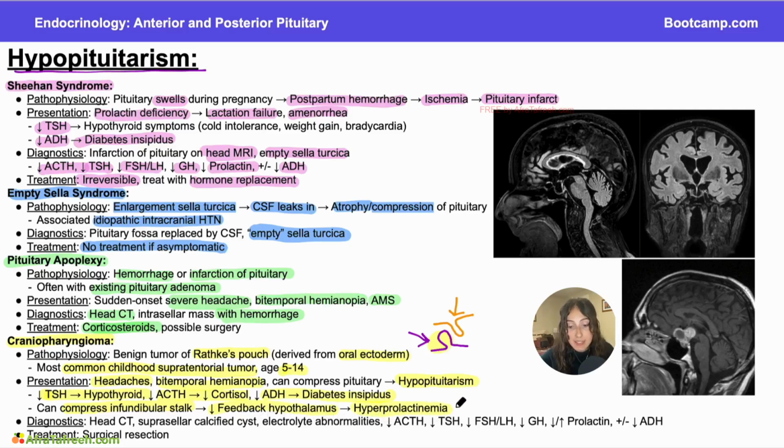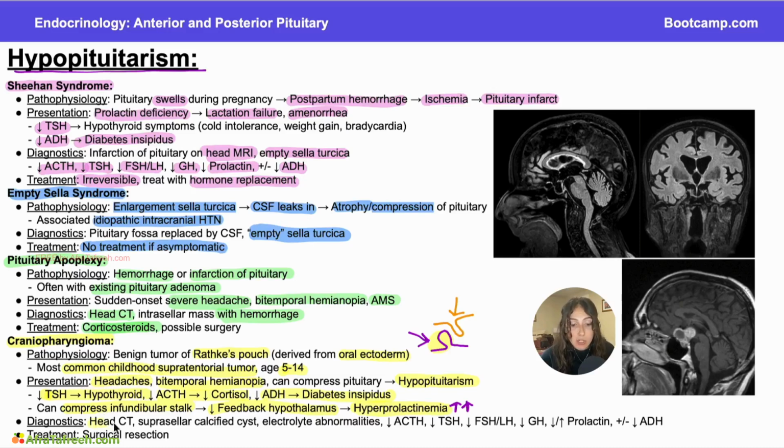So in certain cases, craniopharyngioma may actually increase pituitary secretion of prolactin, and so that would not be a hypopituitarism. But I wanted to include it on your slide because in other cases, if it's compressing the anterior pituitary directly, it can cause hypopituitarism. So not a cut and dried clean rule, but usually in the question stem, you'll be able to figure out what this craniopharyngioma is doing based off of the symptoms and lab values.